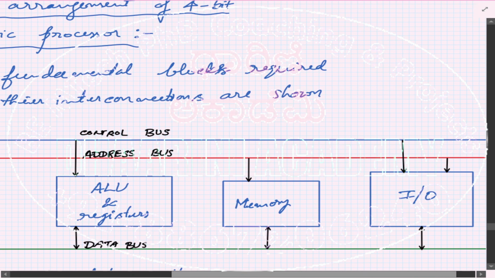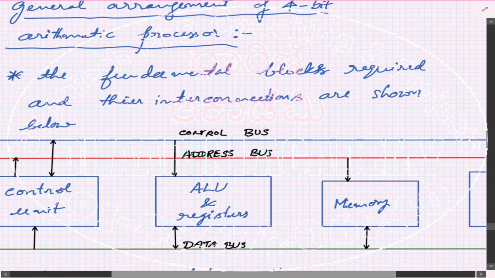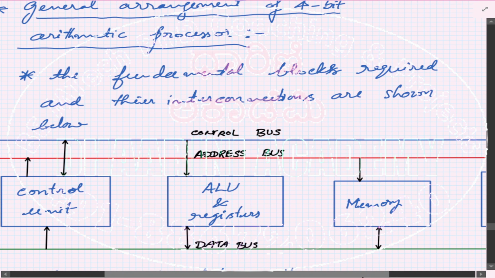You place them one after the other like this, and in order to carry the signals, you need a set of lines called a bus. Here we are showing an example of a three-bus system, where data communication happens through a specific bus called the data bus. Whenever instructions are to be passed from one unit to another, you use a control bus. And whenever you are trying to address a specific memory location, the address bus will be used.